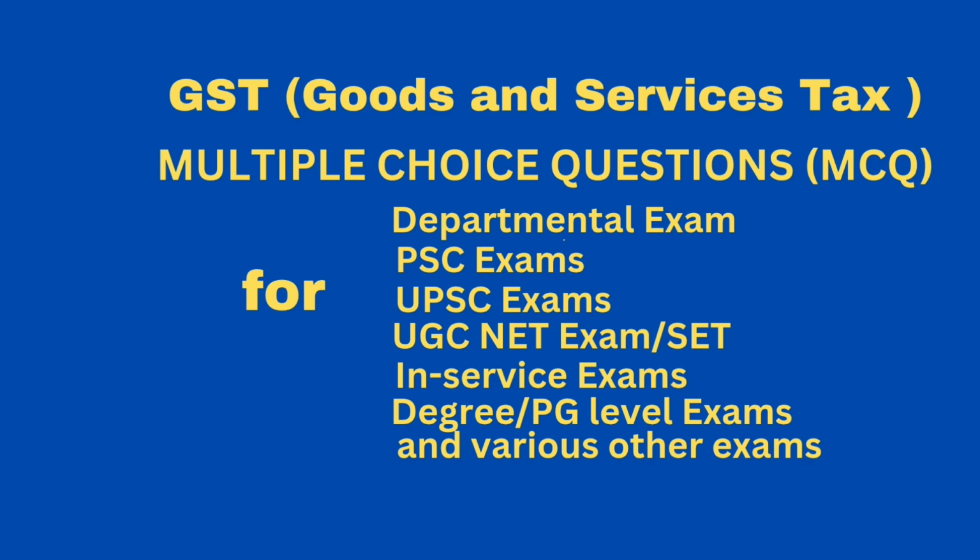Option A, agricultural produce. Option B, goods irrespective of the consideration charged for transportation of all such goods for a single consignee. Option C, milk, salt and food grain including flour, pulses and rice. Option D, organic manure. Correct answer option B, goods irrespective of the consideration charged for transportation of all such goods for a single consignee. Then question: which of the services of transportation of passenger by railway is exempt from tax?